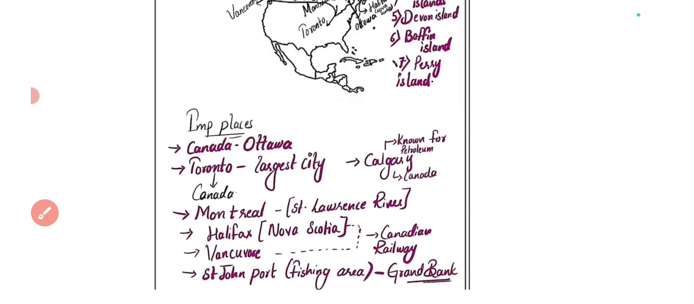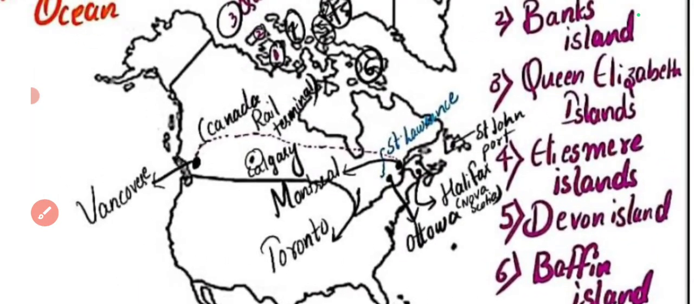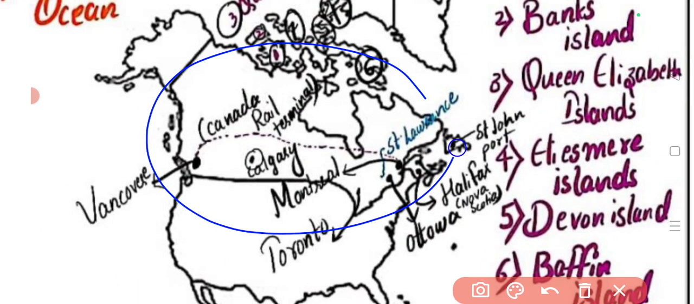Let me show you in the map so that you can understand. So if this whole region is Canada, then to the easternmost part of Canada, here is Halifax. In Halifax you can see the Nova Scotia Island, and in the westernmost part of Canada comes Vancouver. These both places are connected through a railway called the Canadian Railway. So that is a Canadian rail terminal. You have to remember this particular point.